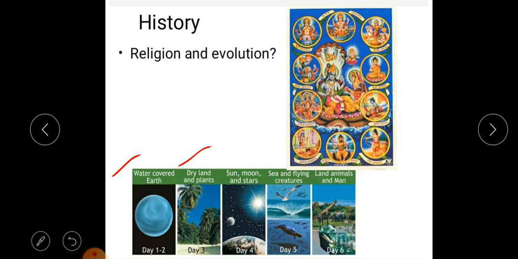Day 4, sun, moon, and stars appeared. Day 5, sea and flying creatures came. Day 6, land animals and man came, man and woman. And by the 7th day, God rested. So this is what we say in different religions.